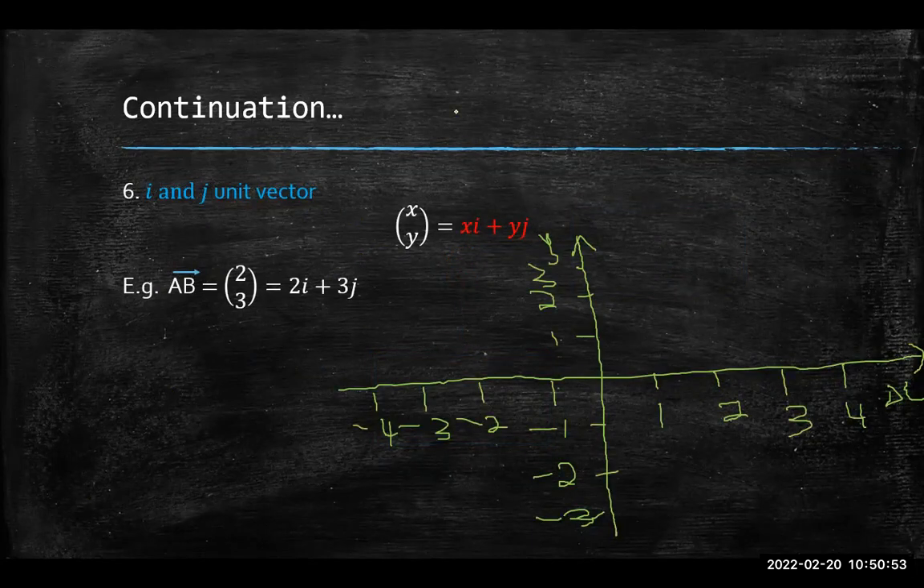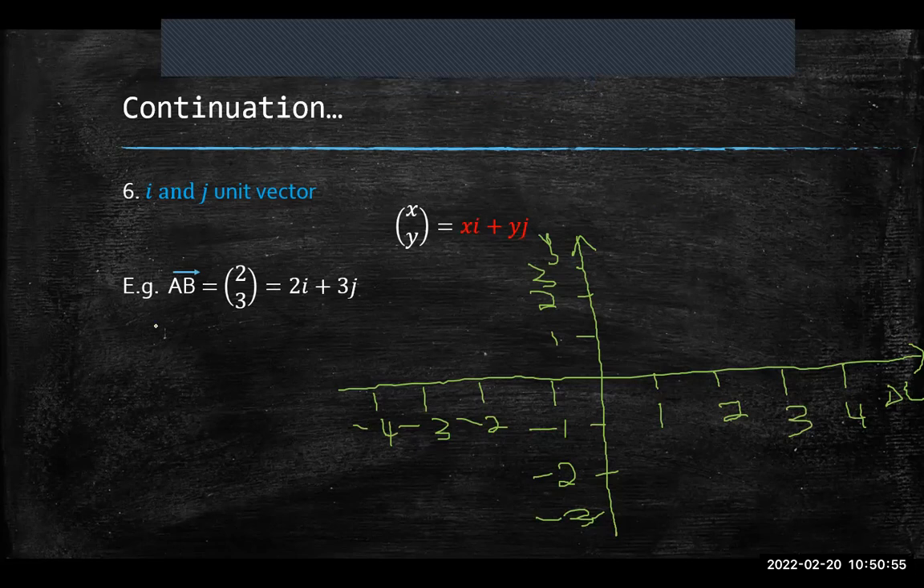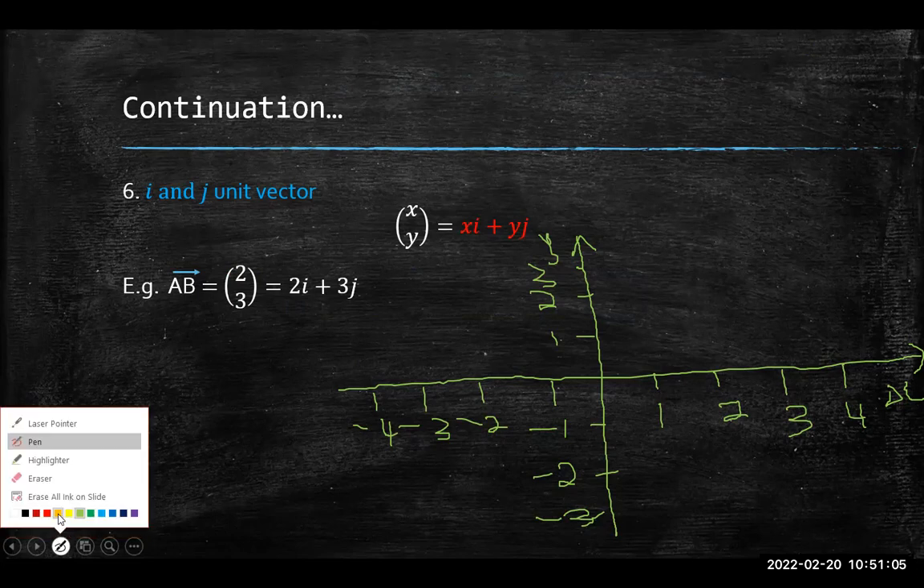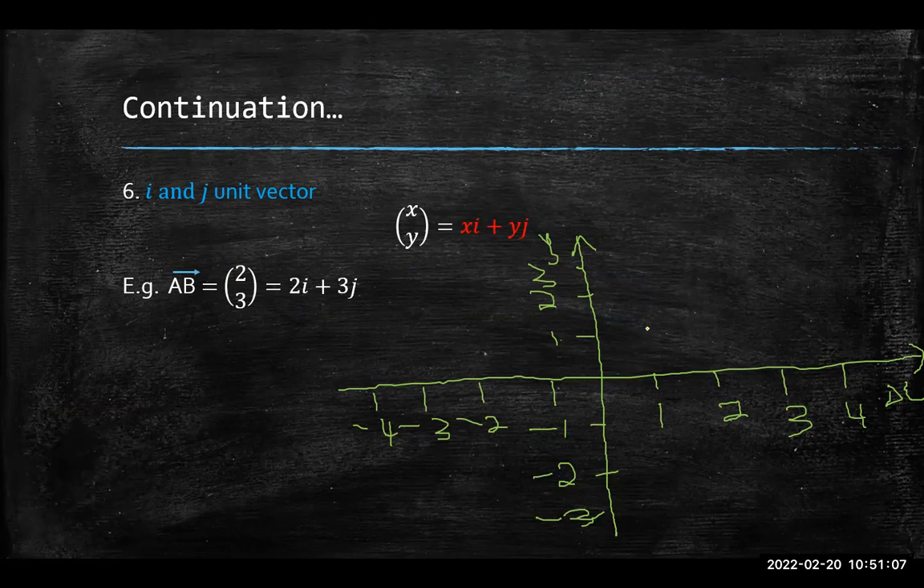So if I wanted to draw this vector AB, so I have my Cartesian plane and I want to draw this vector. So I choose to start at a random point. Let me choose the point 1, 1. So I decide this right here is my point A.